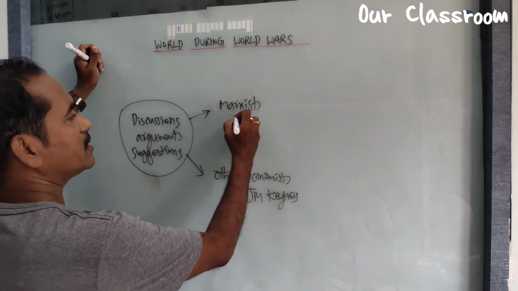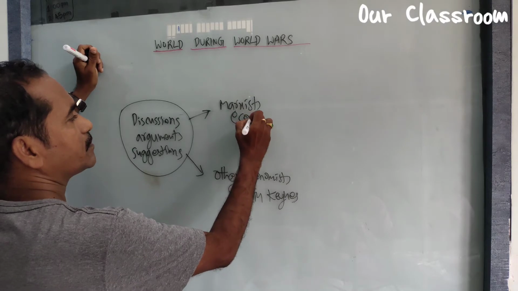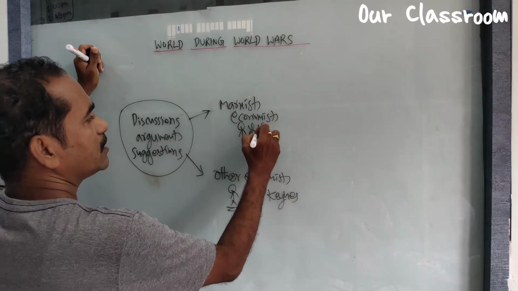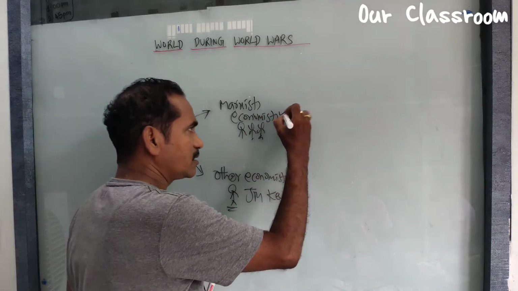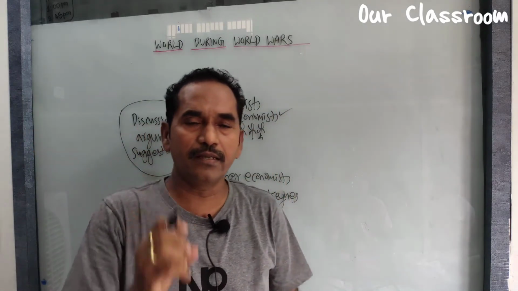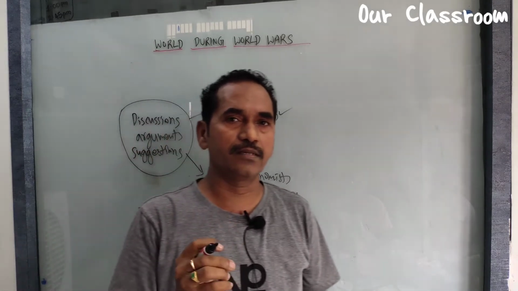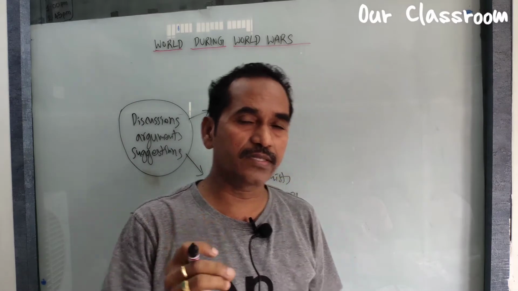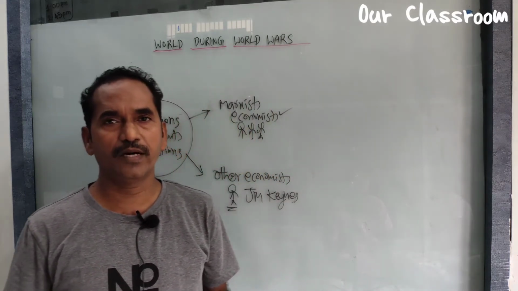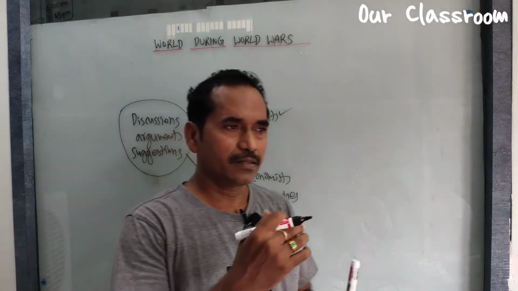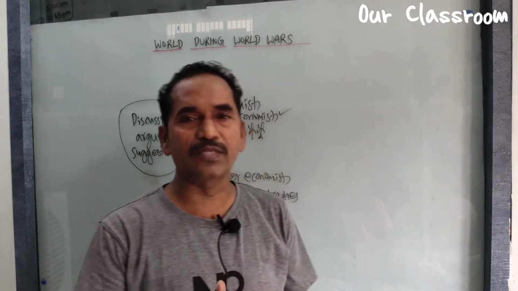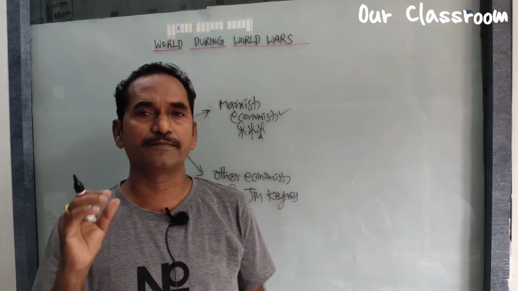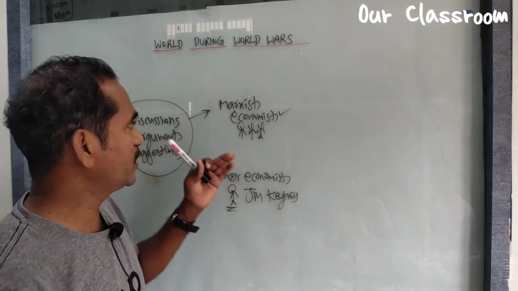Marxist economists argued that the main reason for the economic depression was capitalism. They argued that capitalism must be replaced by socialism. So this is the argument of Marxists.